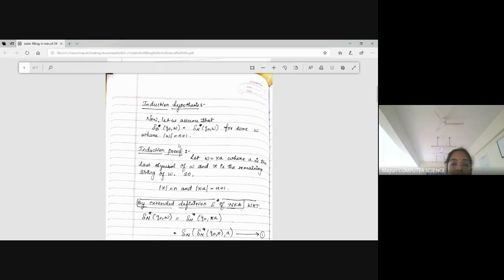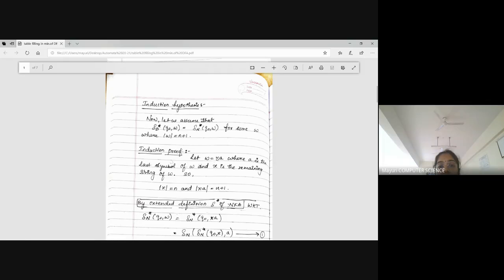In the basis, we have taken epsilon. The induction hypothesis, you know, is a supposition, meaning an assumption. Hypothesis means assumption. Initially I assumed that the language accepted by the DFA is equal to the language accepted by the NFA. Then I have to prove it, my induction proof, right? So I have taken n plus 1 as the length of the string.